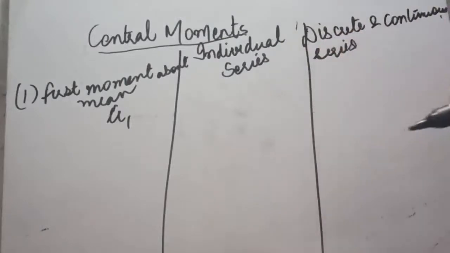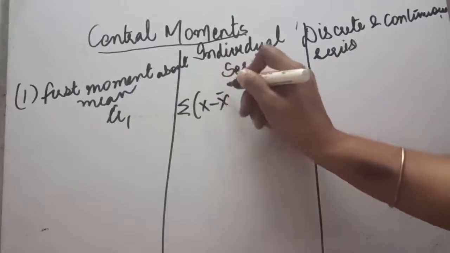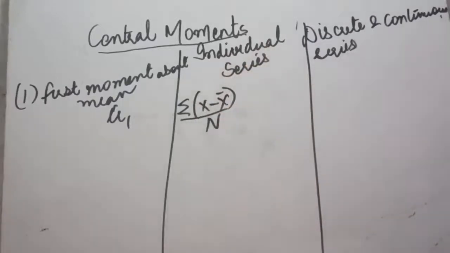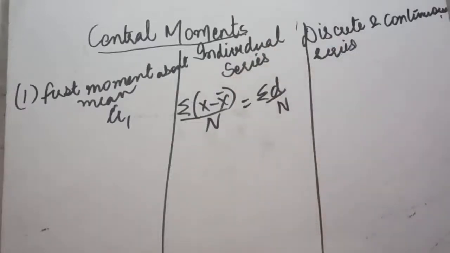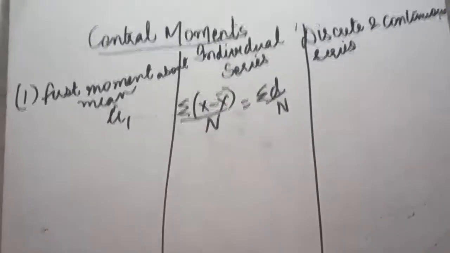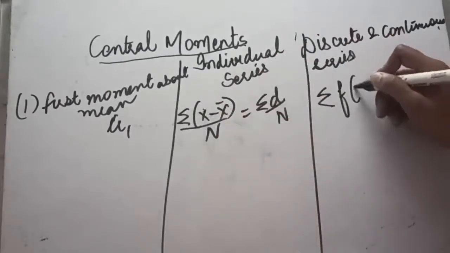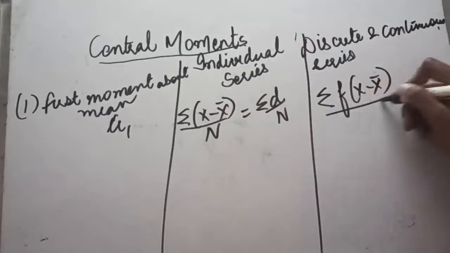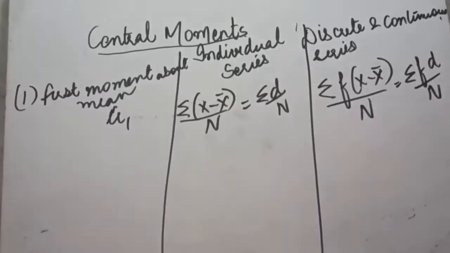The formula for calculating the first moment in case of an individual series is very simple: sigma of x minus x mean divided by n, or we can write sigma d divided by n, where d stands for x minus x mean. Second is the case when you have been given a discrete or continuous series. In that case, the same formula will be applied, only it will be multiplied by f into x minus x mean. So the formula is sigma fd divided by n, and it will be the same in case of discrete as well as continuous series.